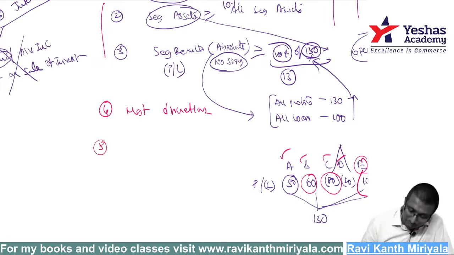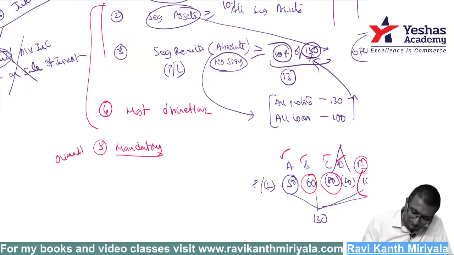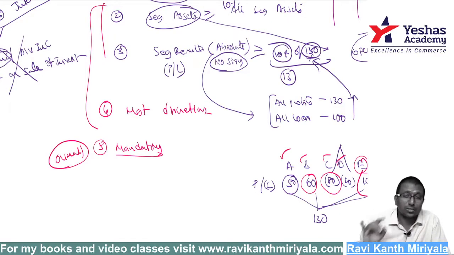Right. The fifth one is mandatory. Even though you satisfy all the four conditions, the fifth condition is the overall condition. It has to satisfy the overall condition. What is it, sir?